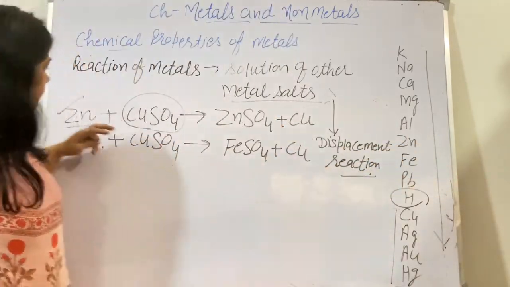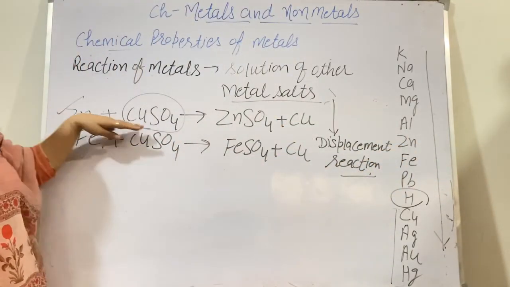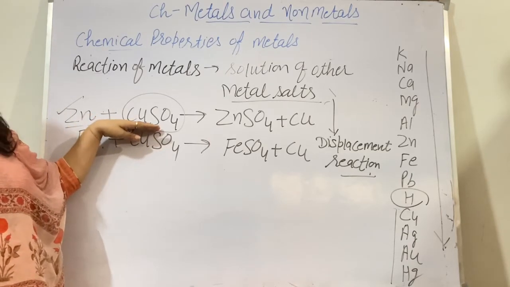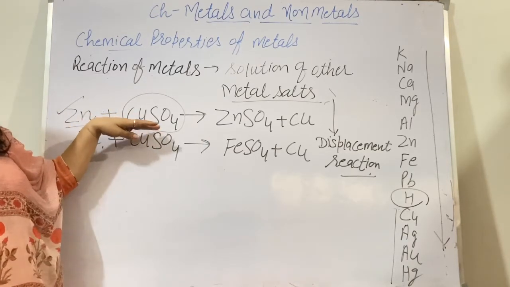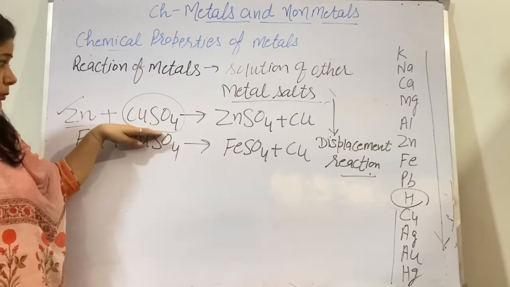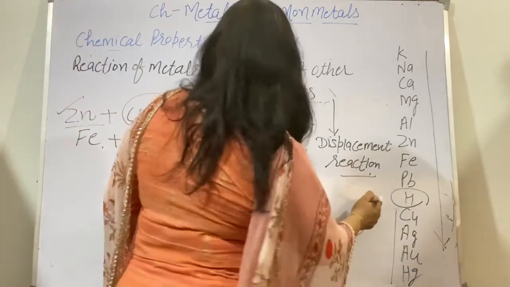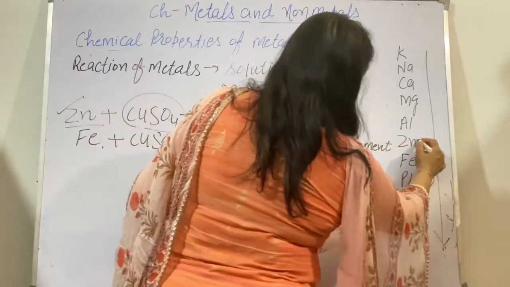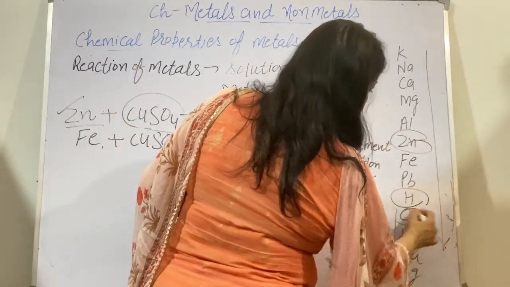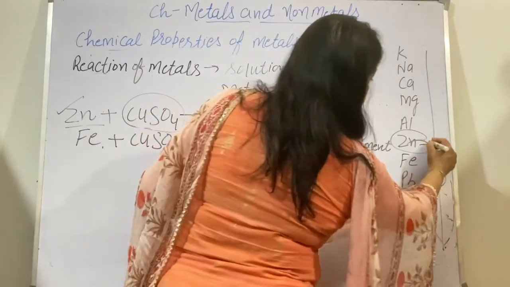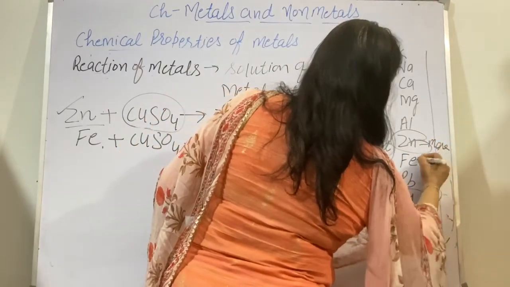Let us check how. Now zinc is put in the solution of copper sulfate; the color of the copper sulfate is blue. When the reaction takes place, in the reactivity series you can check that zinc is more reactive than copper.